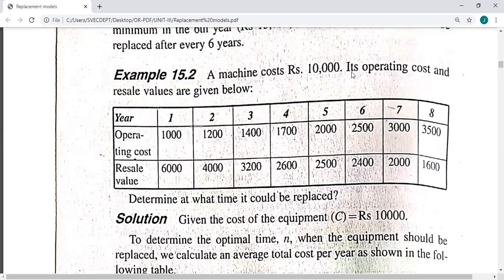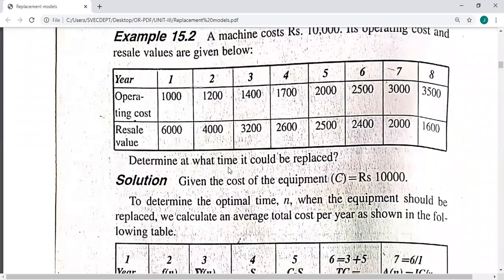Okay, original cost is 10,000. C is 10,000. This is the S value. S value is varying from year to year. Determine at what time it could be replaced. And this is the annual maintenance cost, f(t): first year, second year, t equal to f(1), f(2), f(3), f(4), f(5), up to f(8). So you have to determine at what time it could be replaced.